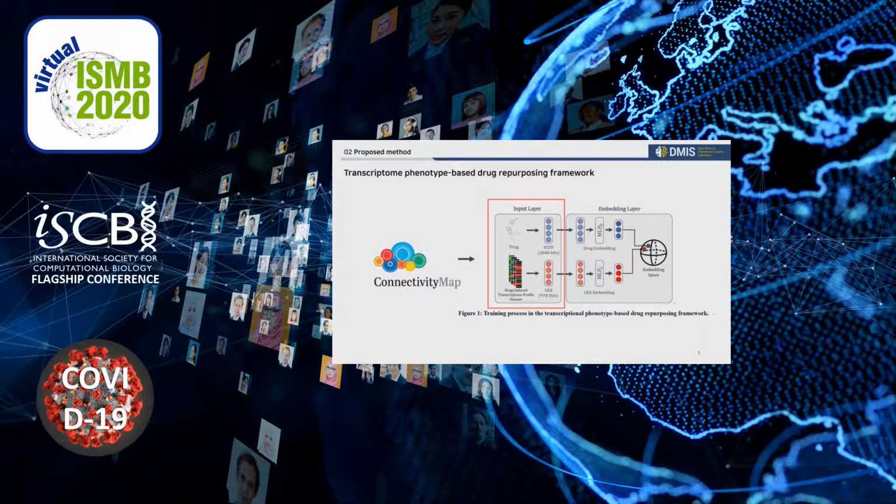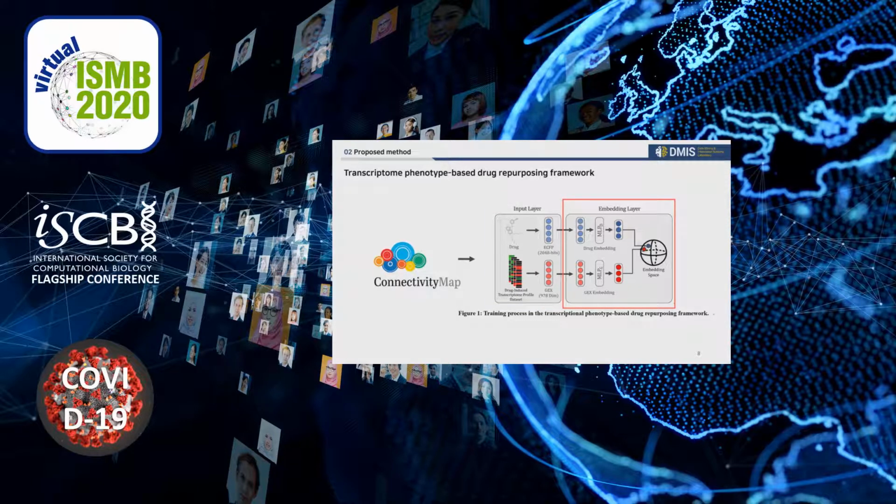In the input layer, drug data and the drug-induced transcriptome profile data get embedded to vectors. We utilize ECFP for modeling drug chemical structure, which is a very famous topological fingerprint for molecular characterization. And we use a Z-normalized transcriptome profile vector, which means the relative expression of 978 landmark genes.